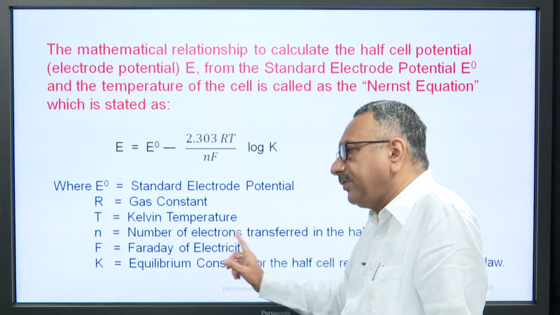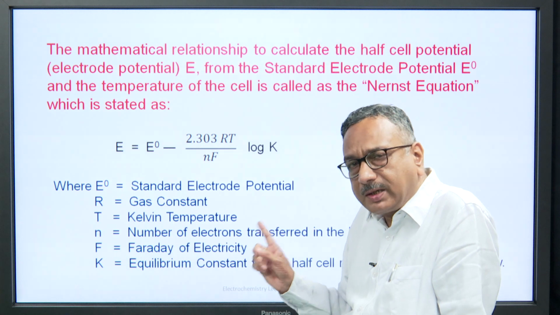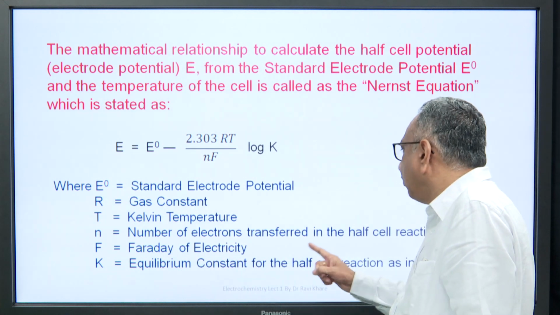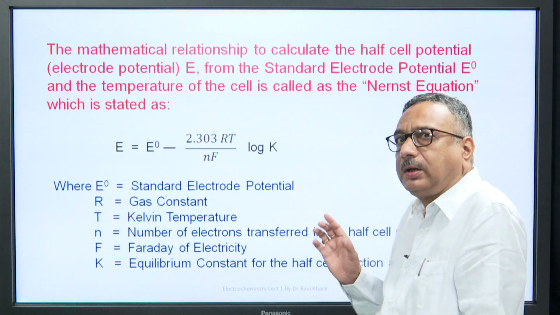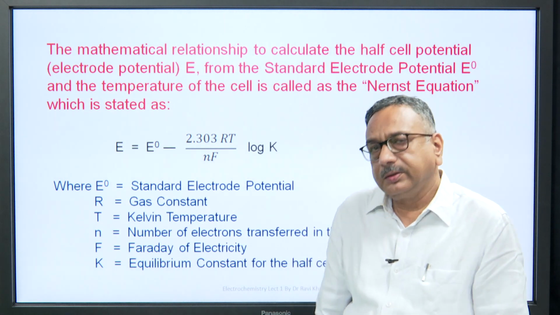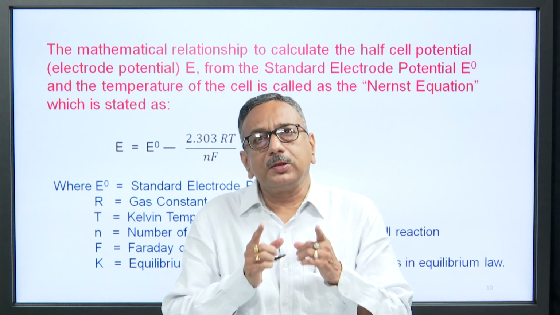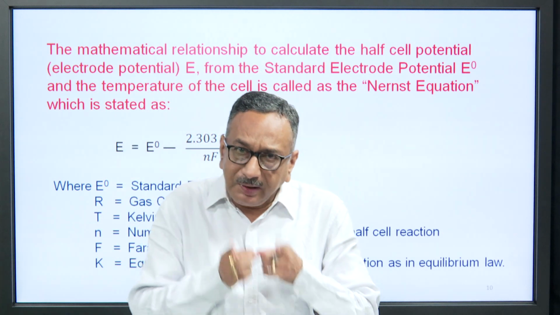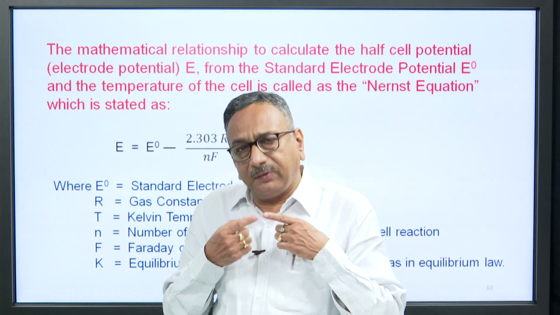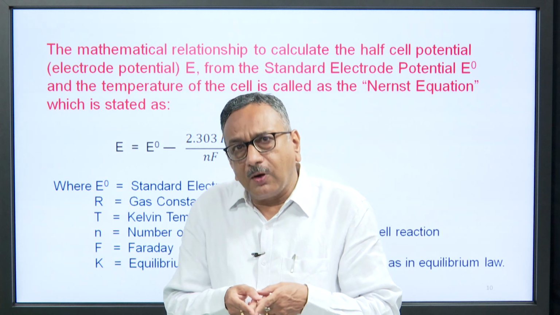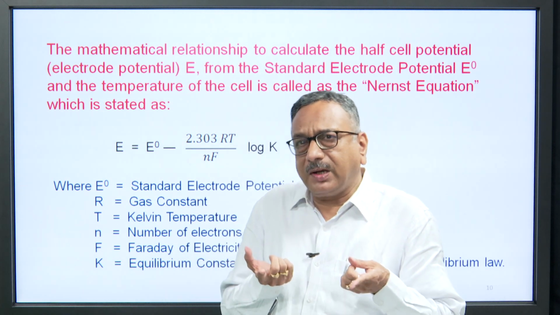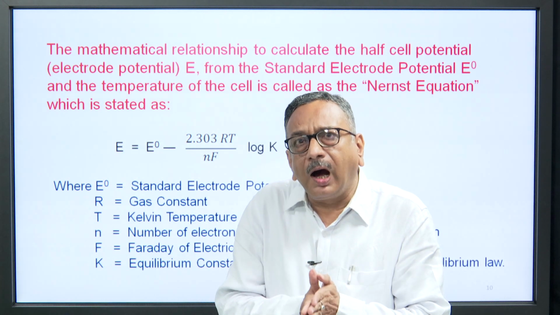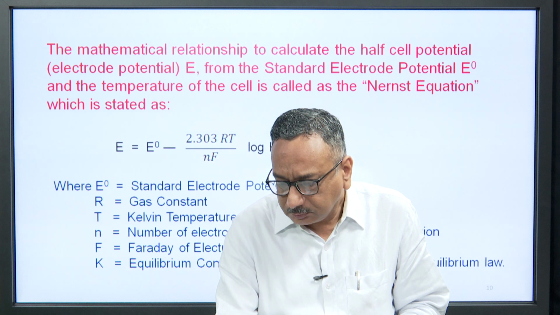F is the Faraday of electricity, that is 96500 coulombs, and K is the equilibrium constant for the half cell reaction as in the equilibrium law. This is a very important equation. This is known as the Nernst equation, and this equation is used for the determination of cell potential, Gibbs free energy, and equilibrium constant at various temperatures or various pressures. This equation is the backbone of electrochemistry.